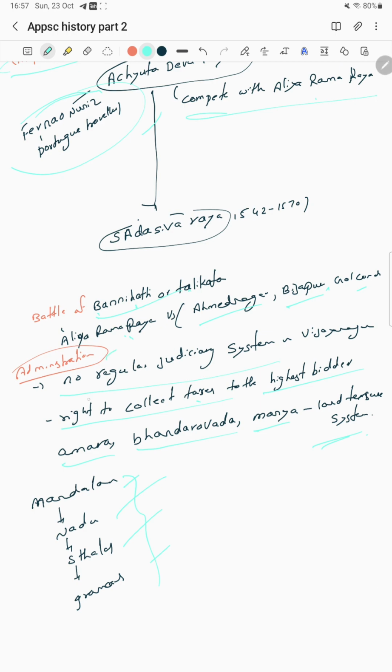Next, administration: there is no regular judicial system. There is a prevalence of sati, and women did not have many rights. The right to collect taxes went to the highest bidder. Amara, Bandharavada and Manyas were land tenure systems, and the region was subdivided into mandalams, nadus, talas and gramas. Okay, this chronology is asked mostly in exams. Just look at it once before the exam.